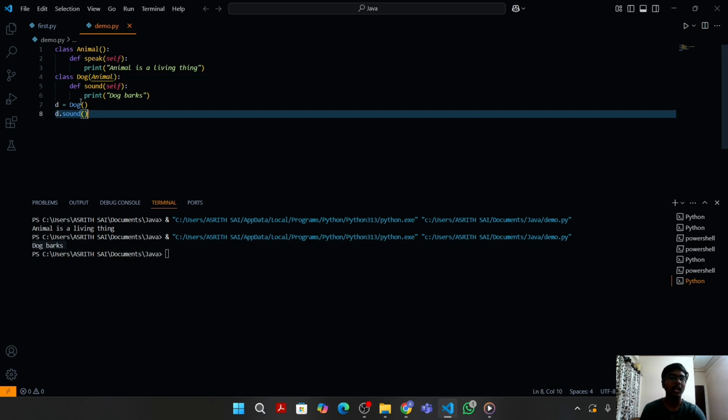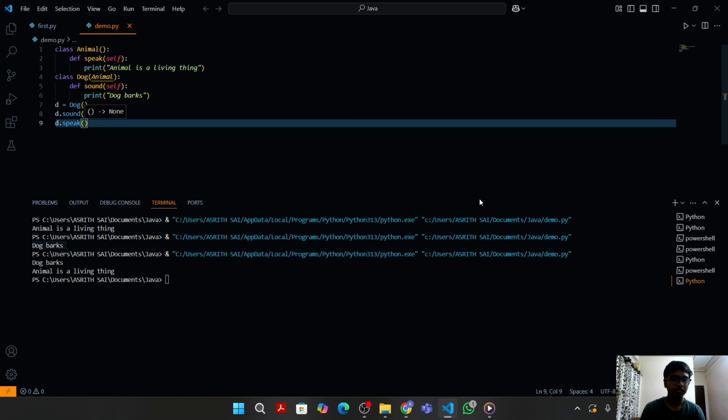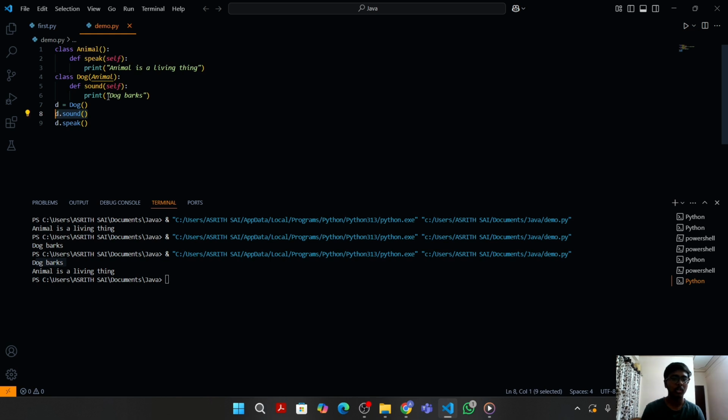Here, as you can see, I have created an object for the child class, but I want to access the statement which is in the speak method under class animal. For that we can just write d dot the method which we want to access from the parent class. As you can see, speak. Now let's try to run our code. In the first line it printed "dog barks", which we have given with d dot sound. And when we wrote d dot speak, it just goes into the speak method which is under the animal class, and the statement has been printed.